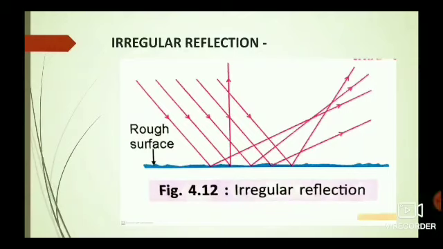What is irregular reflection? When a parallel beam of light on striking some rock surfaces is reflected in different directions, then such a reflection is called irregular reflection. It is also called diffused reflection.